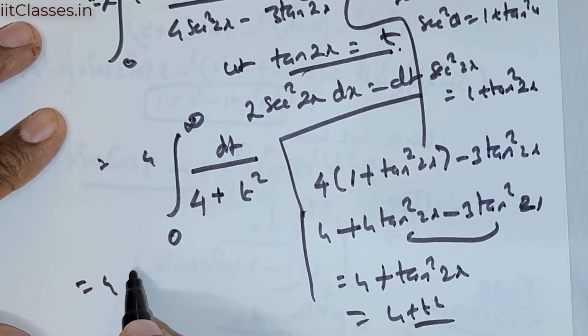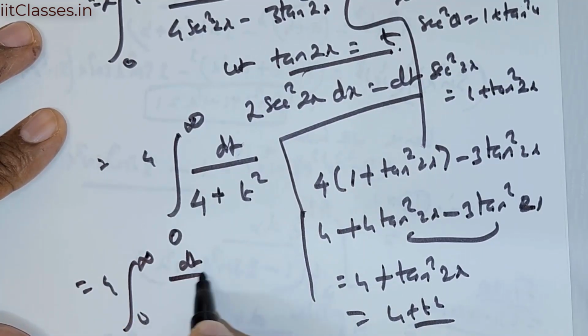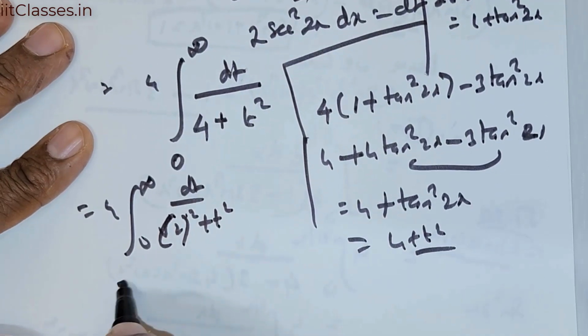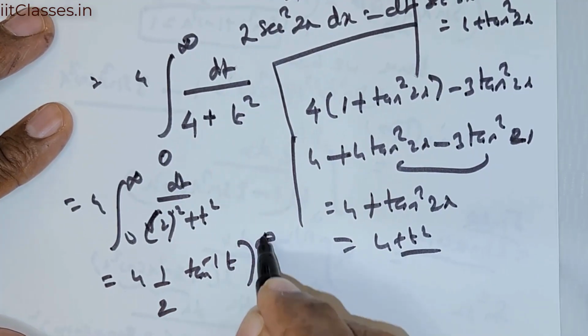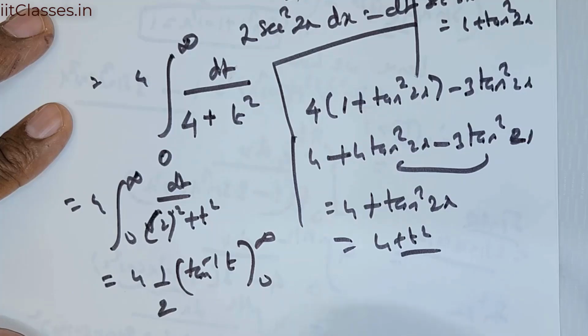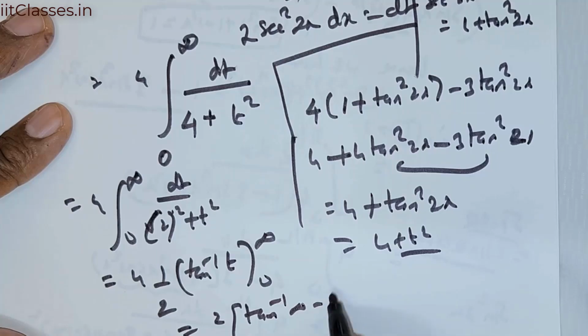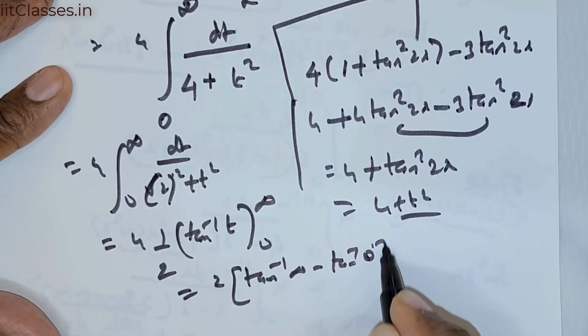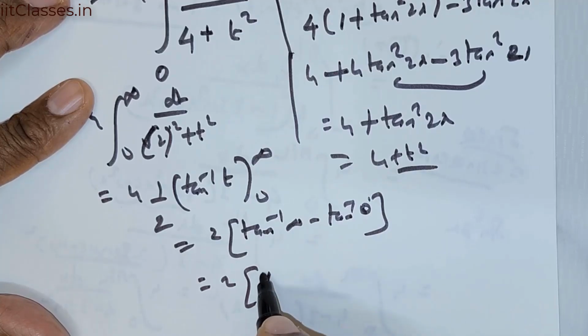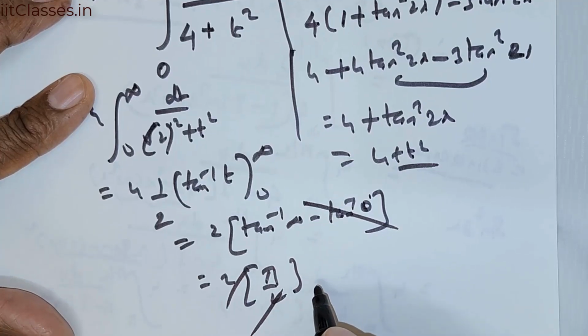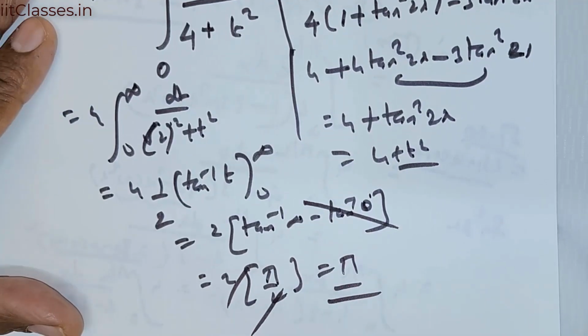So I'm going to rewrite this as 4 times the integral from 0 to infinity of dt divided by 2 squared plus t squared. This is going to be 1 over 2 tan inverse of t over 2, limits are 0 to infinity. So this is going to be 2 times tan inverse of infinity minus tan inverse of 0. Tan inverse of infinity is pi over 2. This one vanishes. So 2 gets cancelled, giving me pi as the solution for this question.